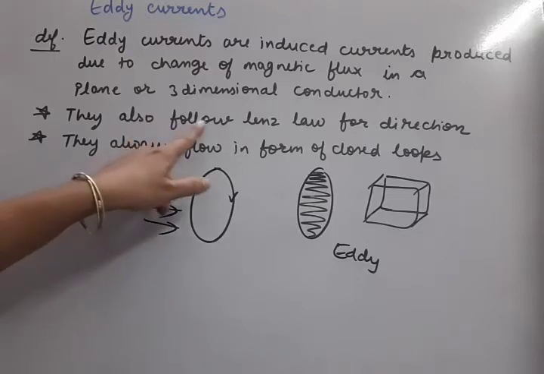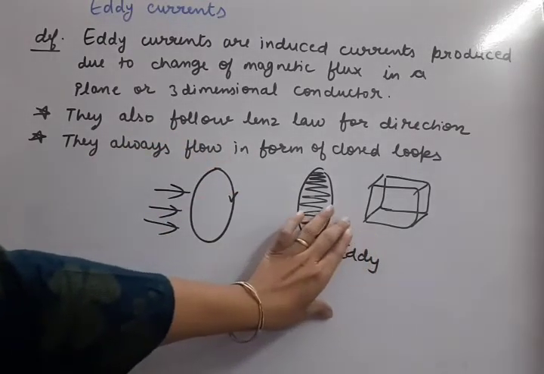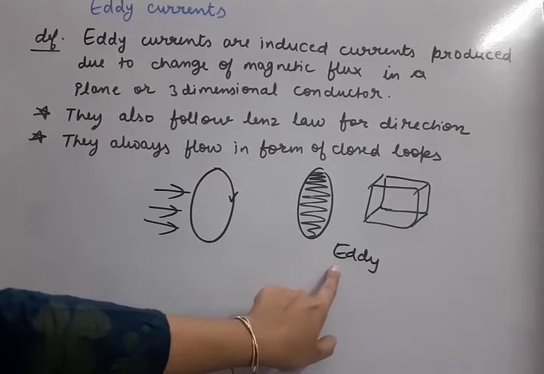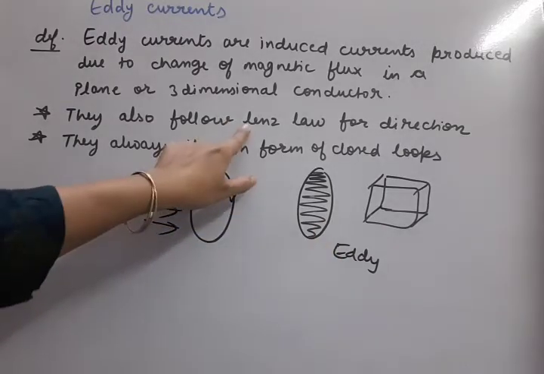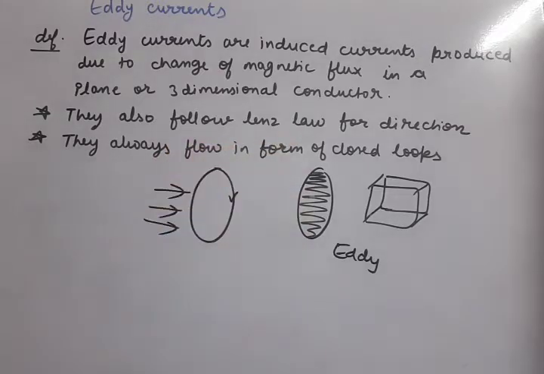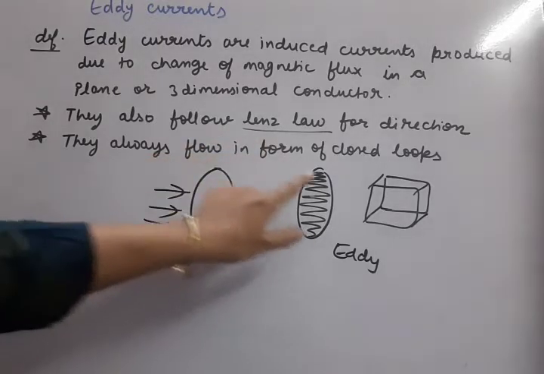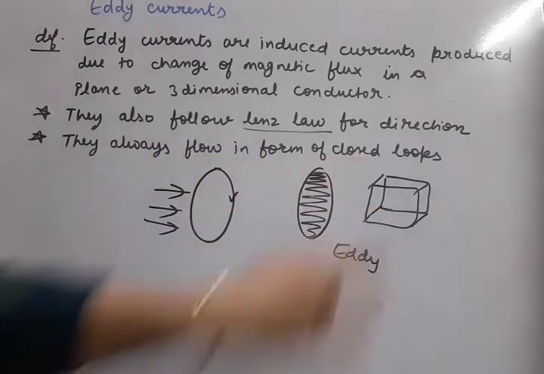Now, because eddy currents are also induced currents only, they also follow the same rule for their direction. Which rule is followed for the direction? That is Lenz's law, the same law which we have applied before also. The second important point about eddy currents is that they always flow in the form of closed loops.